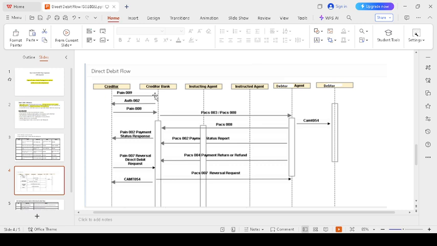The creditor bank validates that the information is correct, and they generate the auth.002. Either the customer opts for the mandate information as Y, or the debtor opts for the mandate information as Y. Then the creditor sends the request with all the mandate information to the creditor bank. Otherwise, the creditor directly sends the pain.008 message to the creditor bank.